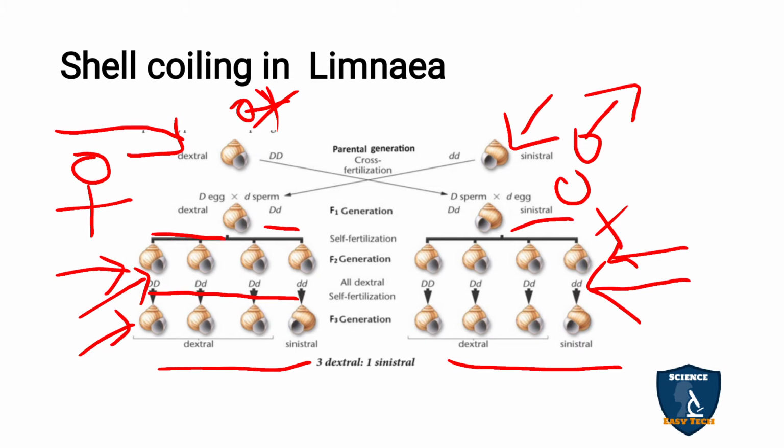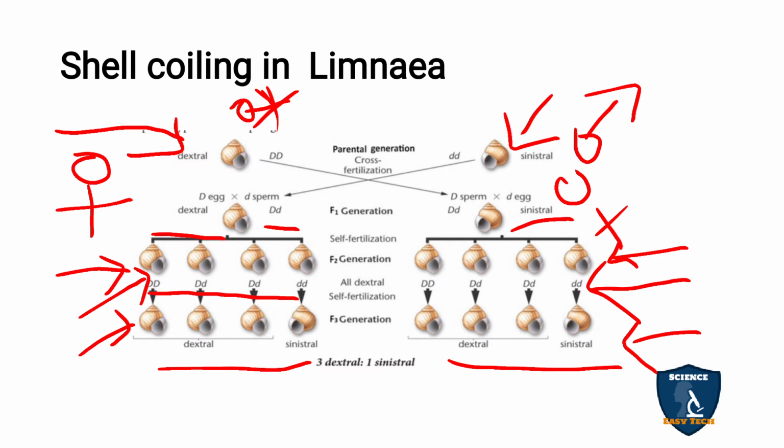But in the next generation you got a 3 to 1 ratio, dextral to sinistral. So this depends on the maternal, that is the female character, to expose the cytoplasmic genes.